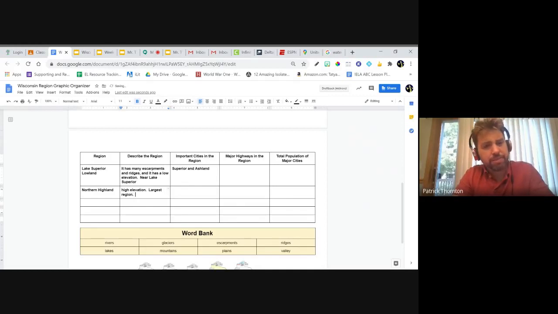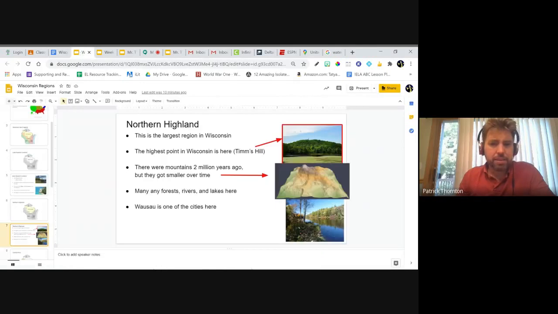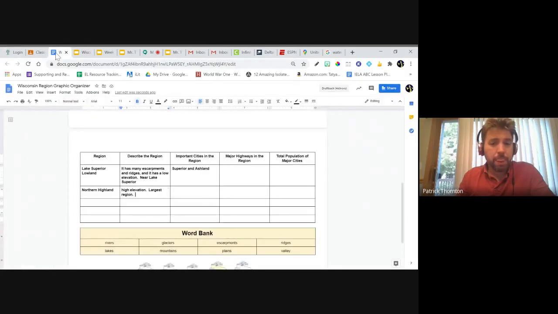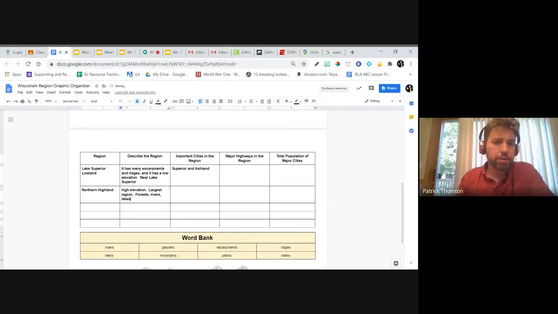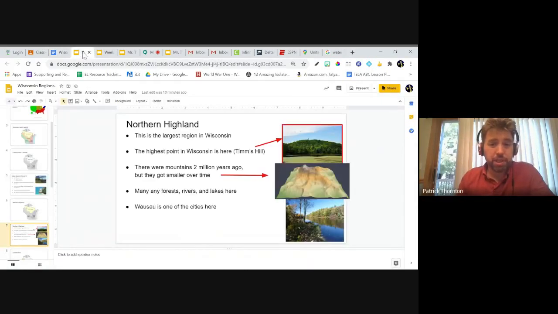What else can we say? We said that, oh yeah. Forests, rivers, and lakes here. All right, we have forests. A lot of forests and rivers and lakes. And notice the forest is the first thing on there, right?